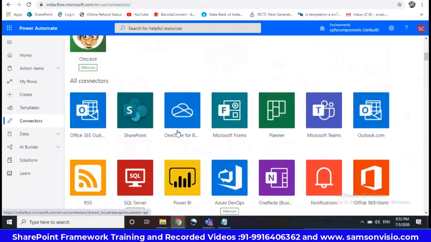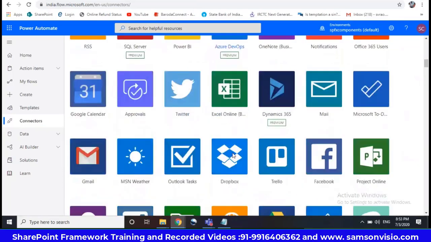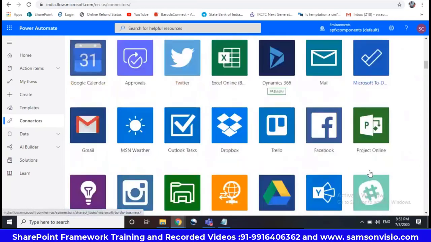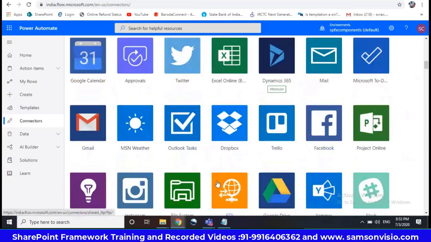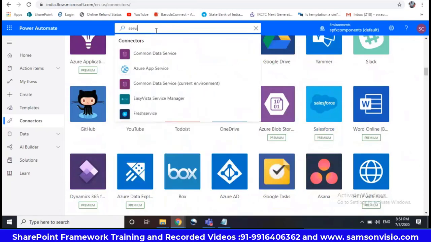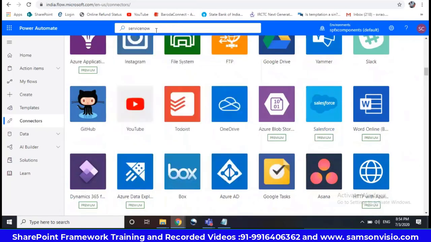Mostly we'll use MS Forms, Power BI, Excel, Facebook. You can do Gmail, anything. Most of the services are available. Even Salesforce is there. You can see ServiceNow also. We have done it for ServiceNow in our application.